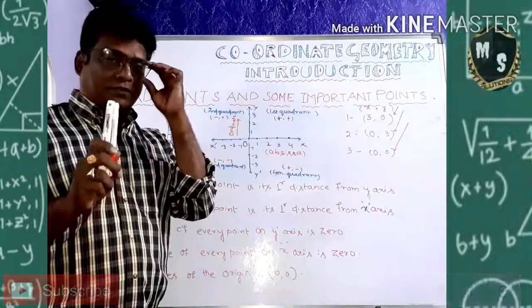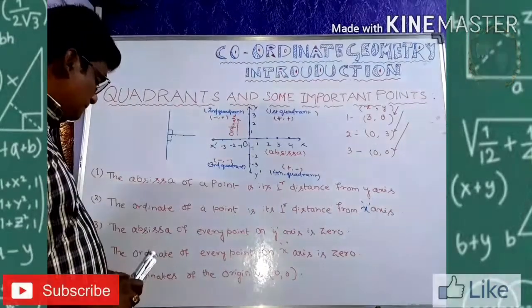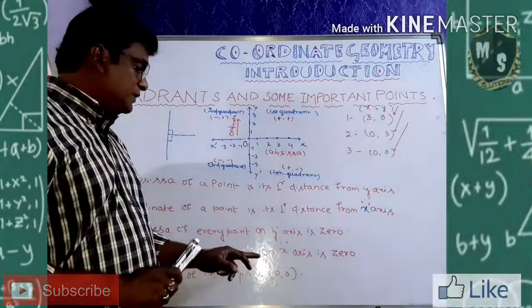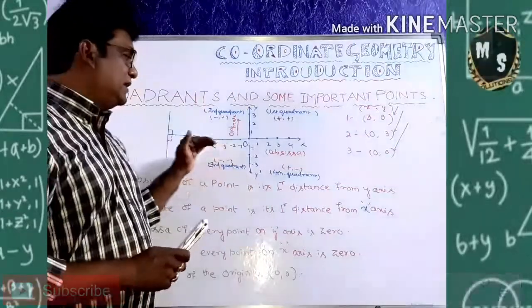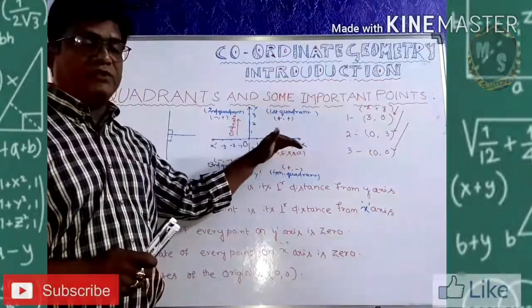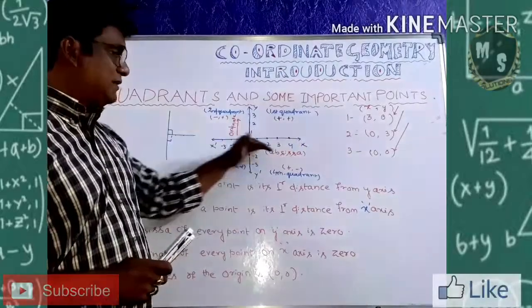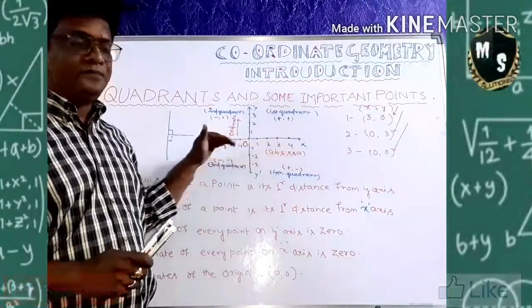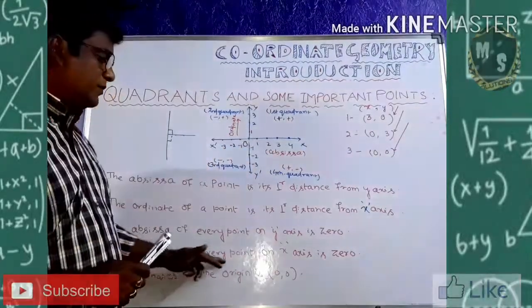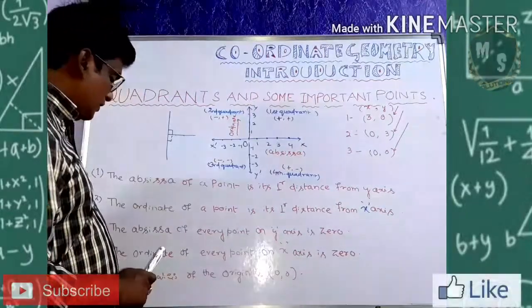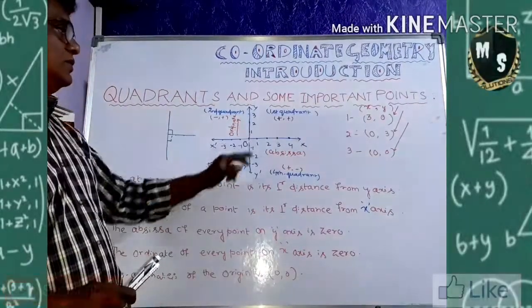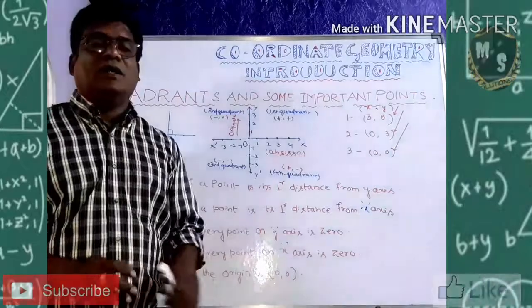And the ordinate of every point on x-axis is 0, because no y value is there. And the origin is shown by (0, 0). I hope this is all clear to you.